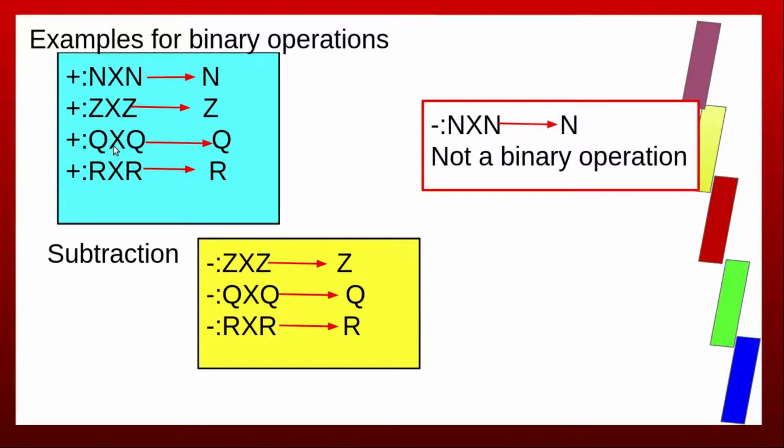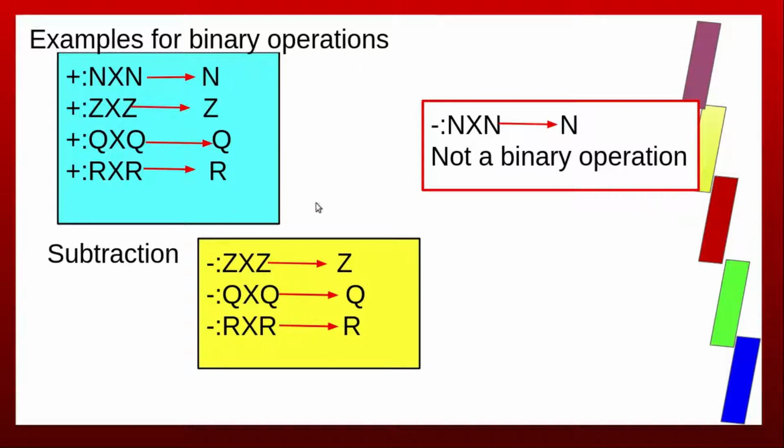Addition from Q × Q to Q, where Q is the set of all rational numbers of the form a/b, b not equal to 0, a, b belonging to Z, is a binary operation. And addition on R, the set of all real numbers, is a binary operation. When we add two real numbers, a + b is again a real number. So addition on N, Z, Q and R are binary operations.